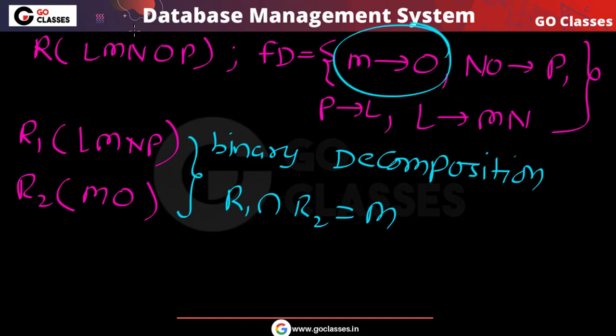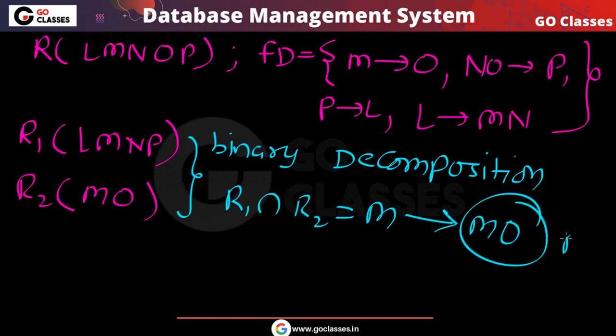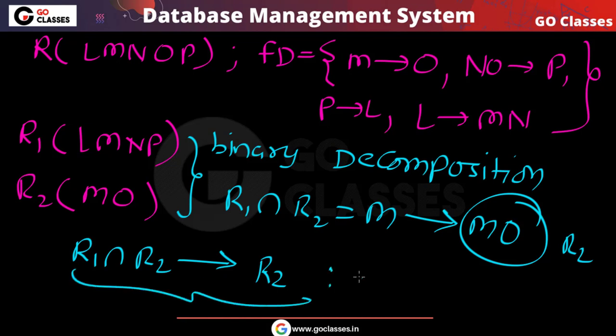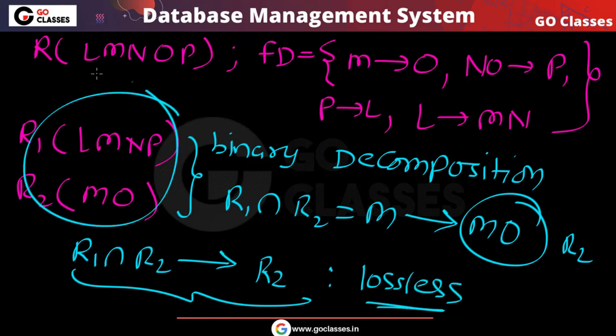Yes, you can notice M can determine O. Because M can determine O, I can say that M can determine M, O, which is nothing but your R2. So R1 intersection R2, this common set of attributes, can determine R2. That is the reason I can say that this decomposition is lossless. In this binary decomposition, the set of common attributes between these two sub-relations is a super key in R2, so this decomposition is lossless.